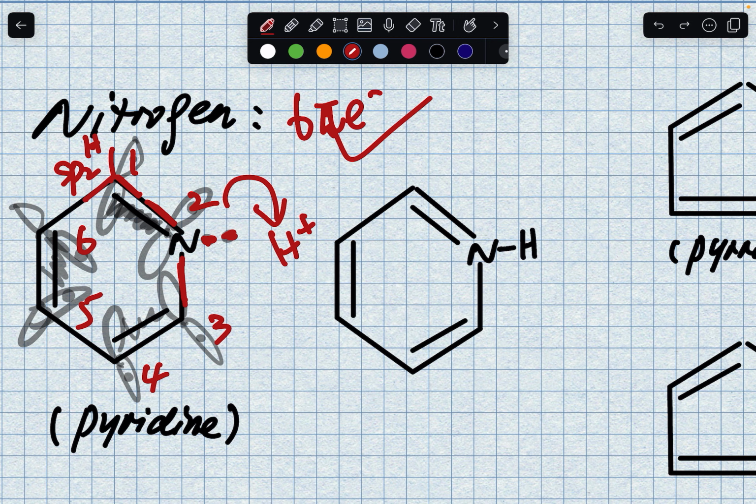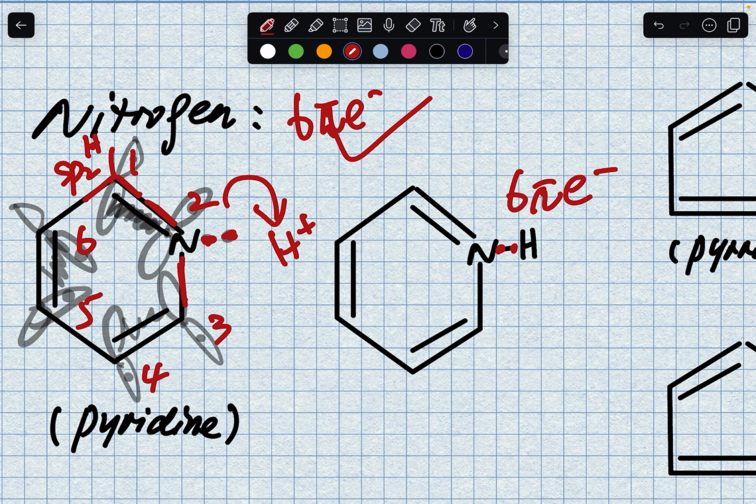I still have 6 pi electrons, right? The only difference is now this lone pair in the sp2 orbital has grabbed this proton, okay? So you see, before pyridine grabs a proton, and after pyridine grabs a proton, it's always aromatic, right?